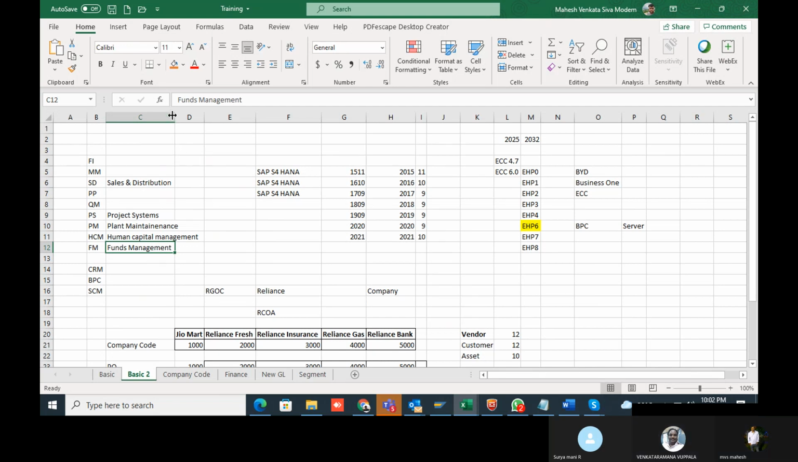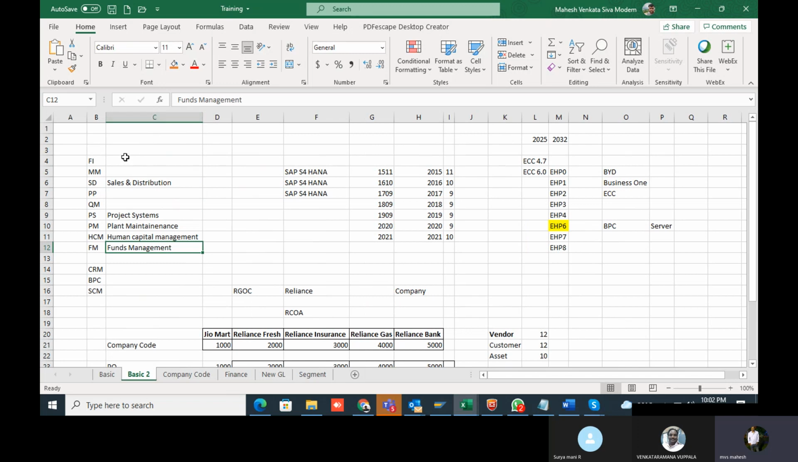These are the basic modules that will be there in each and every implementation. For the service industry, PS and PM will not be there. The rest of the modules will be there. Sorry, PP, QM and PM will not be there for service industries. PS will be there.